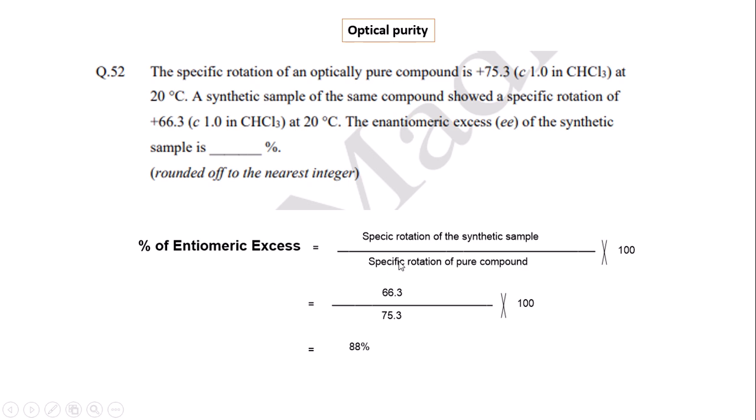We know the formula: percentage of enantiomeric excess is equal to the specific rotation of the synthetic sample divided by the specific rotation of the pure compound. The synthetic sample is 66.3 and the pure compound is 75.3, and after division and conversion to percentage, it is 88%. So the answer is 88% optical purity.